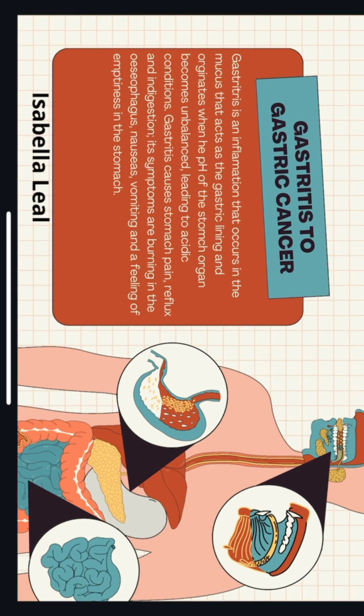Gastritis is an inflammation that occurs in the mucus that acts as the gastric lining and occurs when the pH of the stomach becomes unbalanced, leading to an acidic condition. Gastritis causes stomach pain, reflux, and indigestion. Its symptoms are burning in the esophagus, nausea, vomiting, and a feeling of emptiness in the stomach.